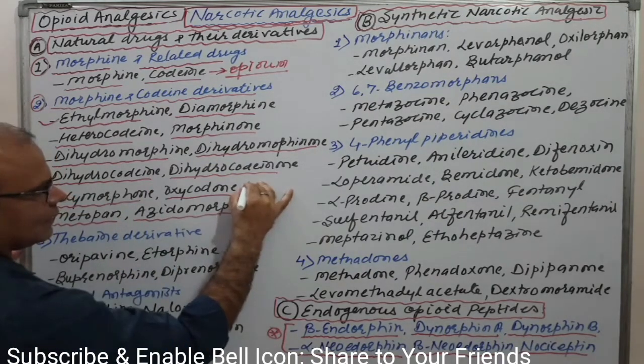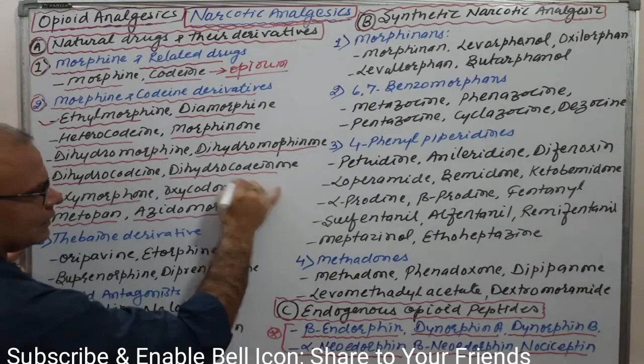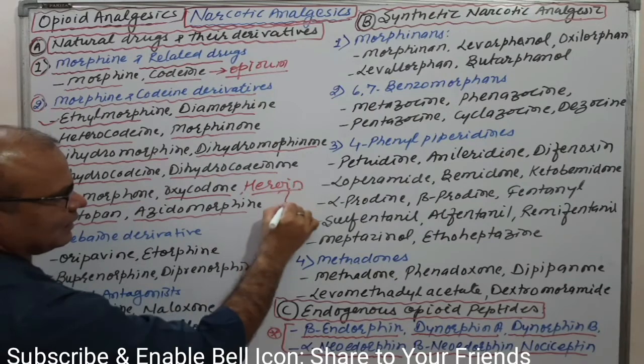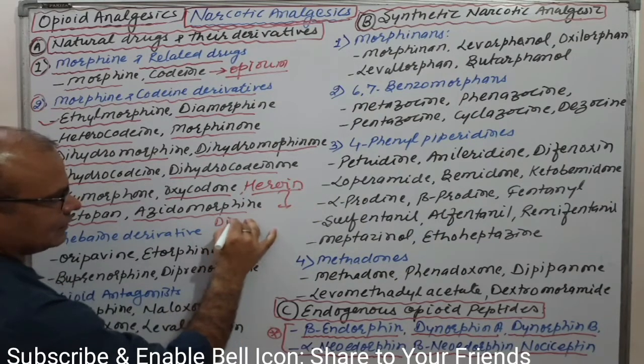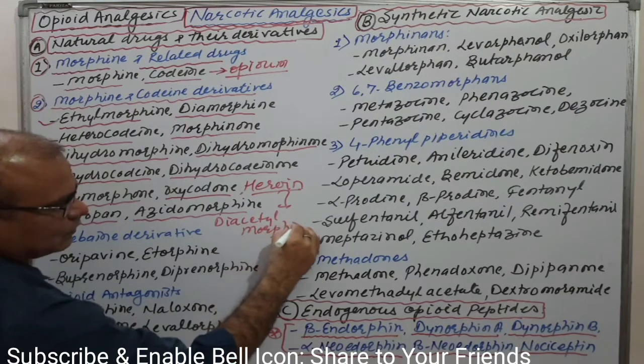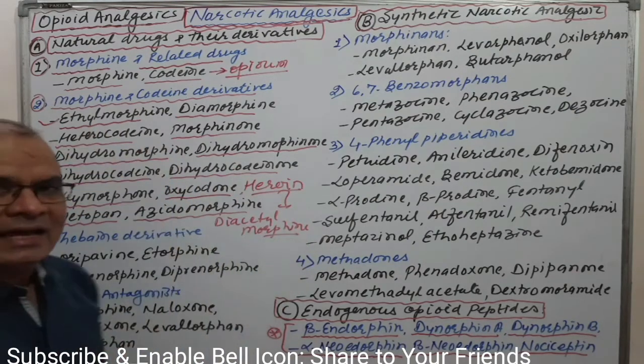Again you can write here heroin, which is basically diacetylmorphine. Diacetylmorphine is also used as an analgesic.